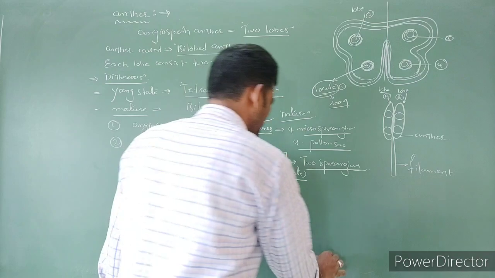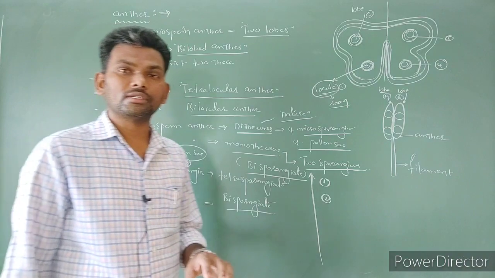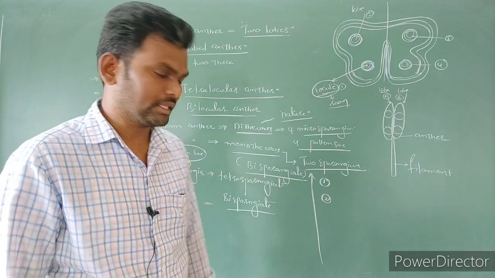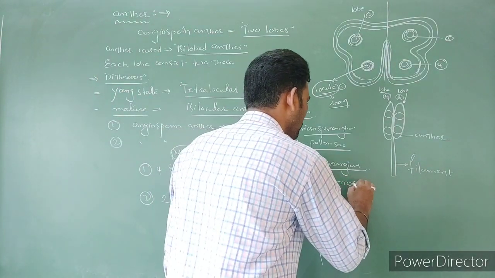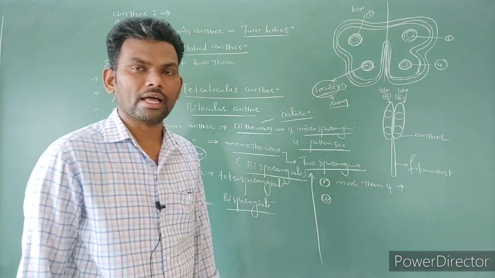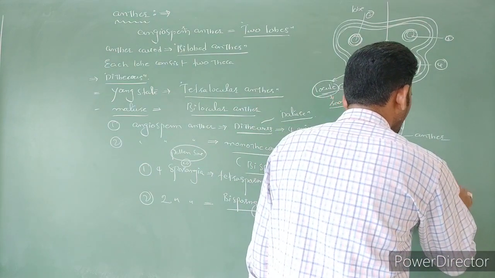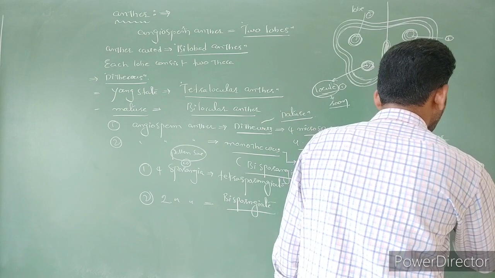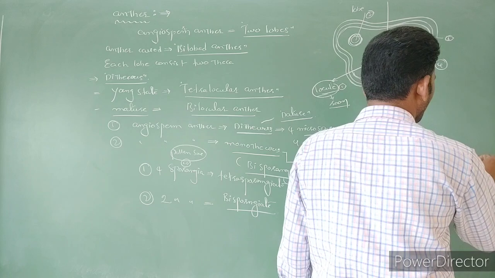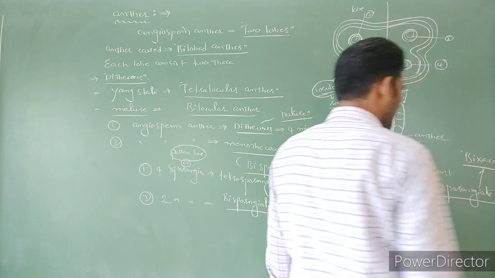But some extra information here: generally in some special cases, some of the anthers which contain more than 4 microsporangia, we can call a multisporangiate anther. More than 4 sporangia are present. That is called a multisporangiate anther. Example is the Bixaceae family.